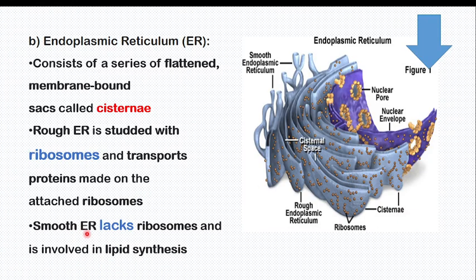Smooth endoplasmic reticulum lacks ribosomes and is not involved in protein synthesis, but it is involved in lipid synthesis. Very good. Anything related to making lipid, ask smooth endoplasmic reticulum. And remember, oil is also smooth. Rough endoplasmic reticulum: protein synthesis and protein transport. Smooth endoplasmic reticulum: lipid synthesis and transport. I hope you are aware of endoplasmic reticulum.